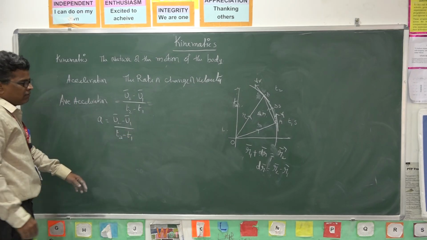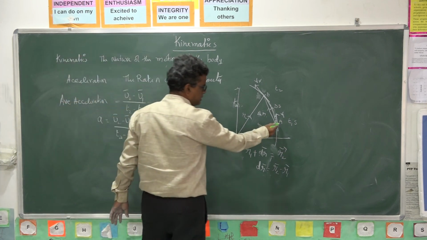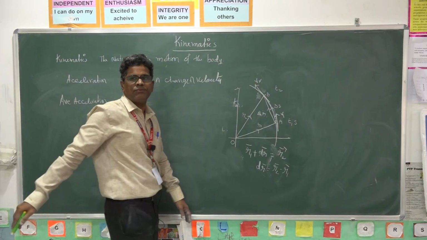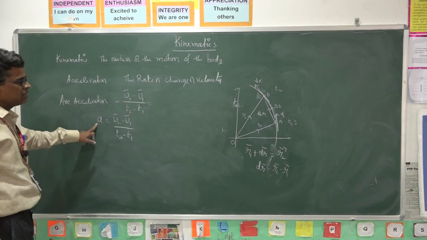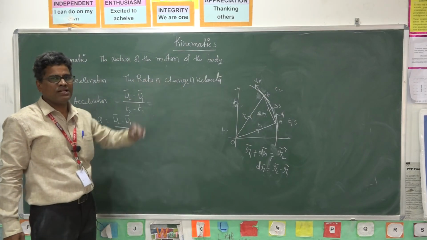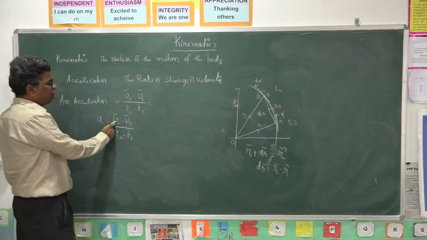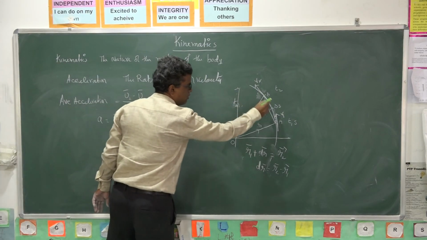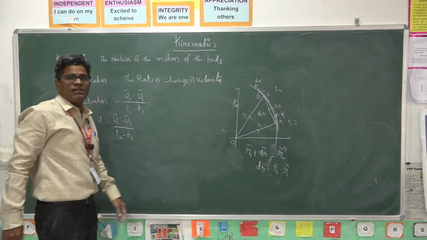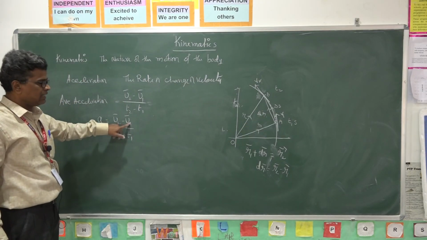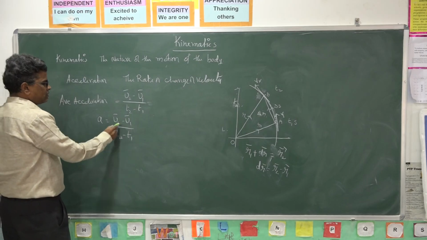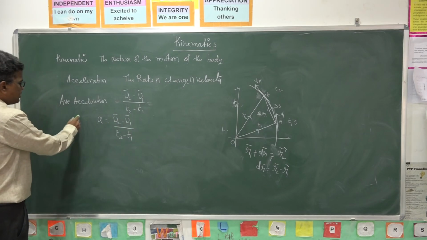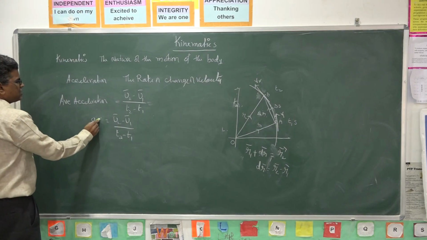That is, the velocity at this particular instant is V1, and the velocity at this particular instant is V2. So the acceleration is the rate of change of velocity. Change means V2 minus V1. V2 I take as the velocity at B, V1 is the velocity at t1 seconds, that is at A. So the change is V2 minus V1 by t2 minus t1. This is called average acceleration.